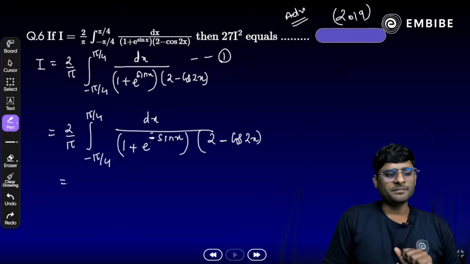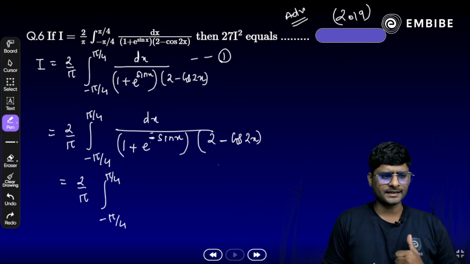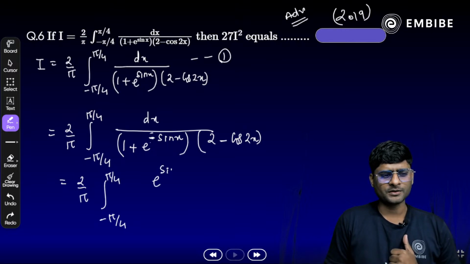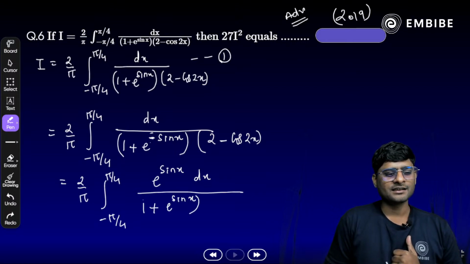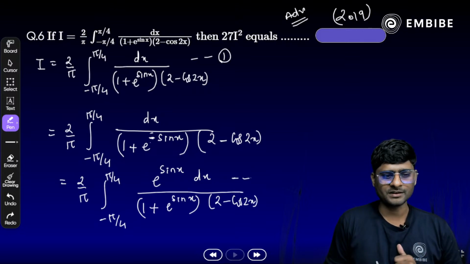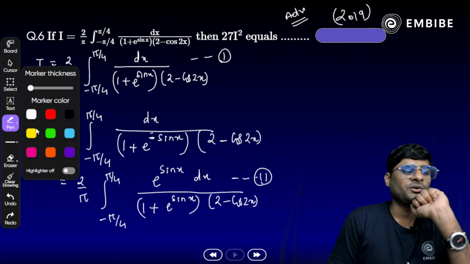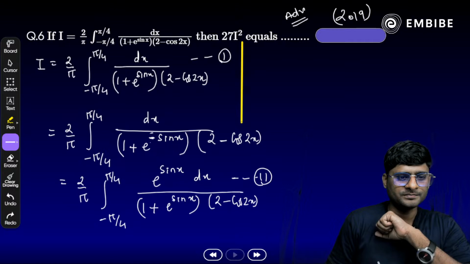Now it becomes 2 by pi times the integral from minus pi by 4 to plus pi by 4 of 1 over (1 plus e raised to power minus sin x). We can write 1 plus 1 by e raised to power sin x, so e raised to power sin x goes to the numerator: e raised to power sin x dx divided by 1 plus e raised to power sin x, and on the other hand 2 minus cos 2x. This becomes our equation number 2. Now add equations 1 and 2. What do we get once we add equations 1 and 2 here?